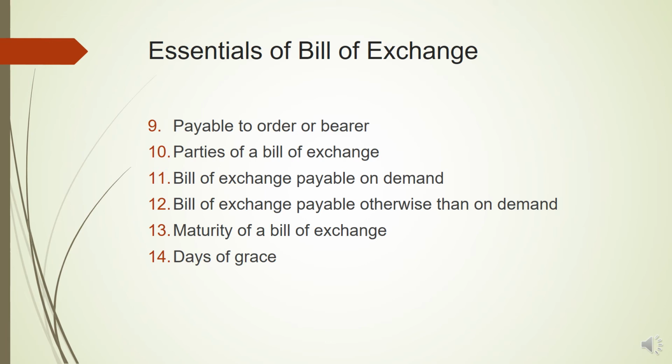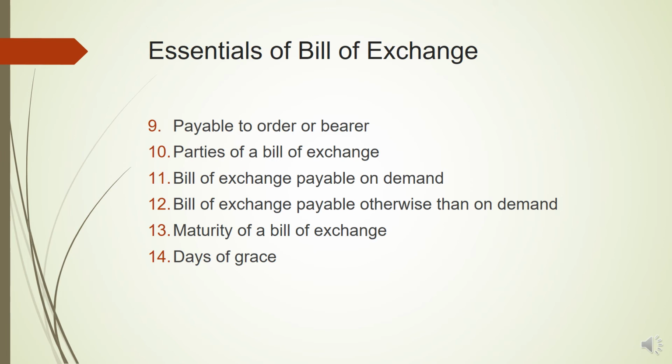If it is payable otherwise than on demand, then the maturity date is calculated and the payment has to be made on the maturity date. Then maturity of a bill of exchange. The maturity of the bill of exchange is dependent on whether the bill was payable on demand or otherwise. If it is on demand, then no question arises of maturity. But if it is payable otherwise than on demand, then whatever number of months are written in the bill of exchange, that will be the maturity period.